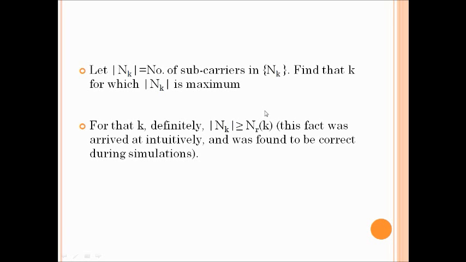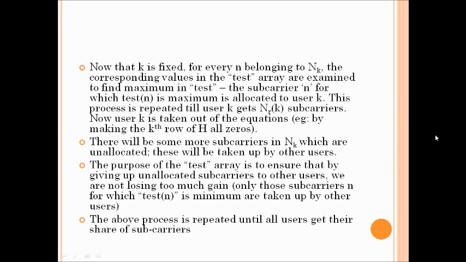Now for that k, definitely there would be this relation, and this fact was arrived at intuitively and was found to be correct during simulations. Now that k is fixed, for every n belonging to N_k, the corresponding values in the test array are examined to find the maximum in the test. The subcarrier n for which the test of n is maximum is allocated to that user k. This process is repeated till user k gets its required number of subcarriers. Now user k is taken out of the equation, that is, by making the kth row of H all zeros.